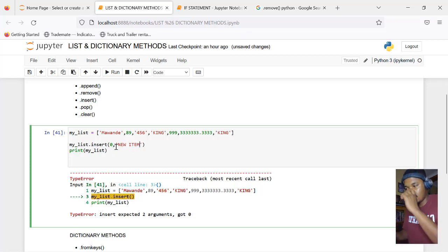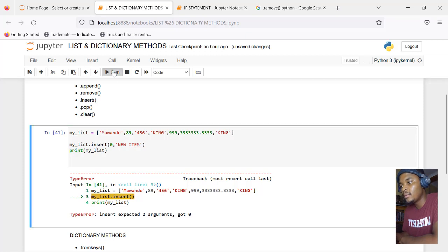Now 1 is the index. Again, remember we spoke about indexes. So this is index 0, index 1, index 2, index 3, index 4, index 5, index 6. If I say 0, I'm saying that at index 0, put new item. If we print this, we should get new item, and it's going to replace what was at index 0.